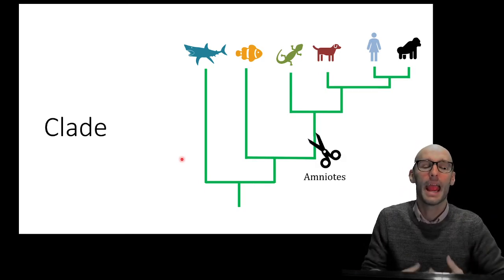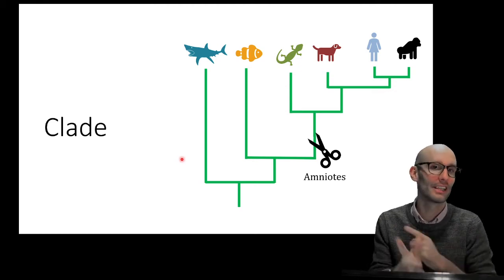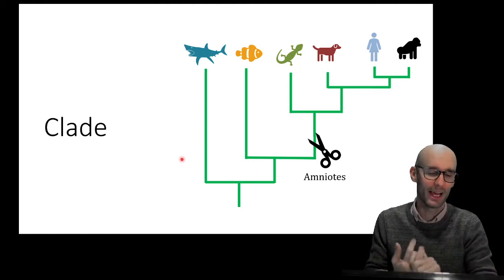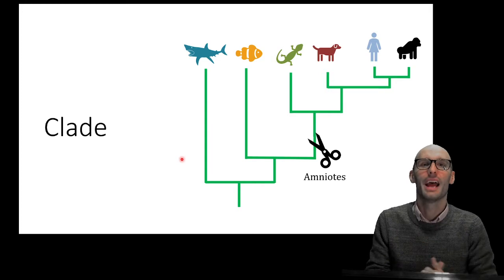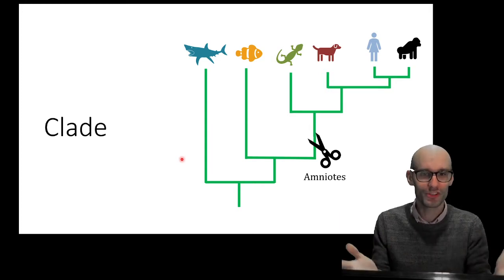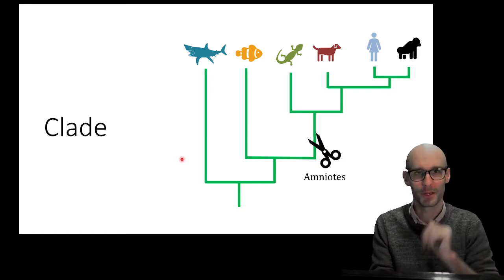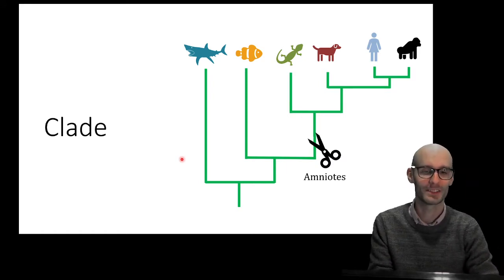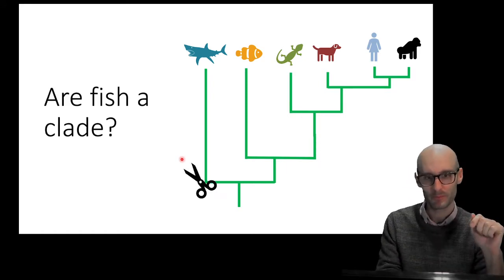We could chop it here. Now these are the amniotes, so this includes lizards and birds and dogs and mammals, so it includes a huge number of typically land-dwelling vertebrates. Some of them have now gone back into the ocean like dolphins, but amniotes there.